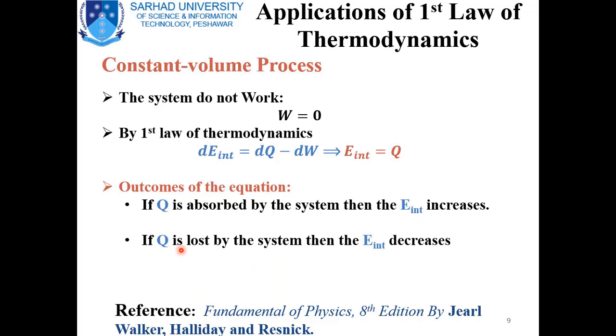And if Q is lost by the system, then the internal energy will decrease, as heat which leaves the system is considered negative, and from this equation delta E is related to Q. So if Q is negative, then the internal energy change will be negative, and this negative is represented here by the word decreases.